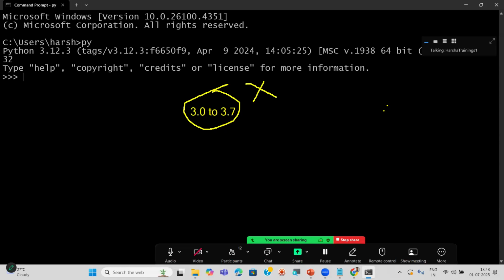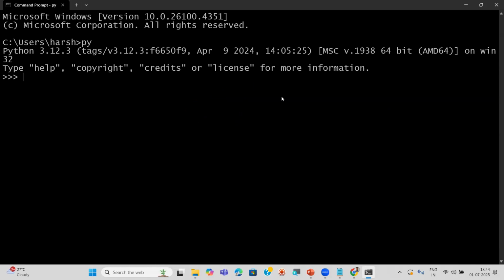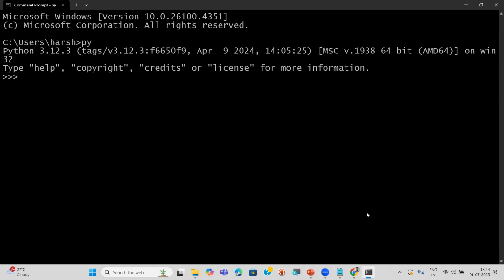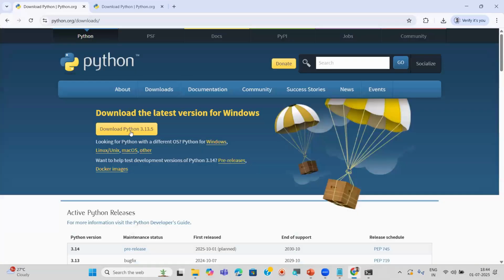That's why my suggestion is you can start using 3.10 onwards. Okay, 3.10 onwards, you can use 3.10, 11, 12, 13. All these you can use. However, the latest version is there, because sometimes in the latest releases, some problems will be there. Sometimes, very rare.